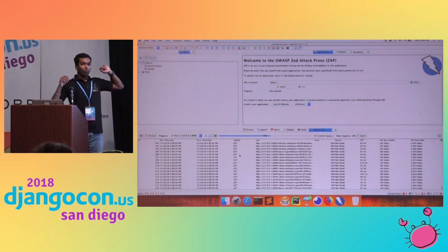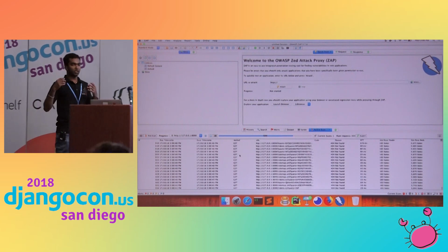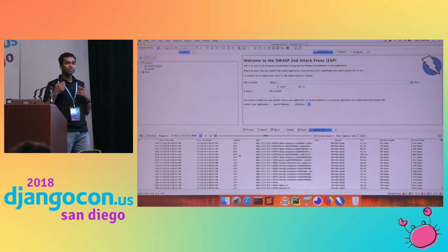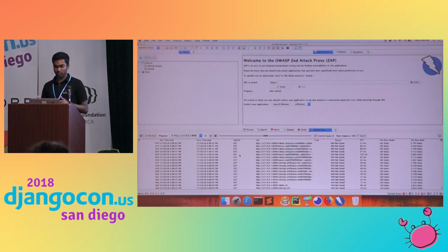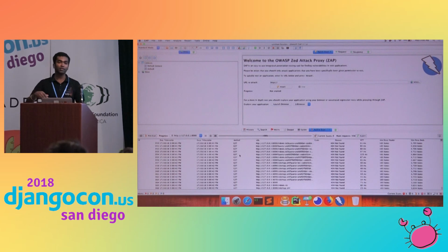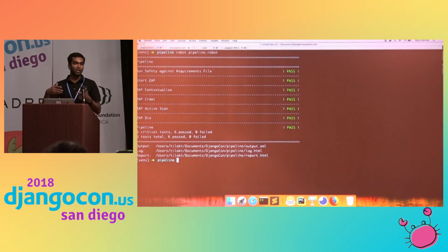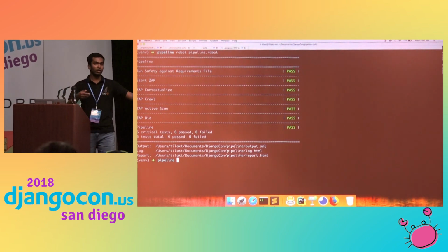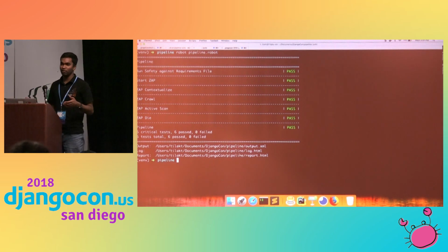Just my suggestion: I'm sharing this script on GitHub, please use it. In IDOR, I have written a script, but it's not working. I'm still working on that. Once it is done, I will update GitHub. Please use this script on a daily basis in your application development, so that you can prevent some of the vulnerabilities.